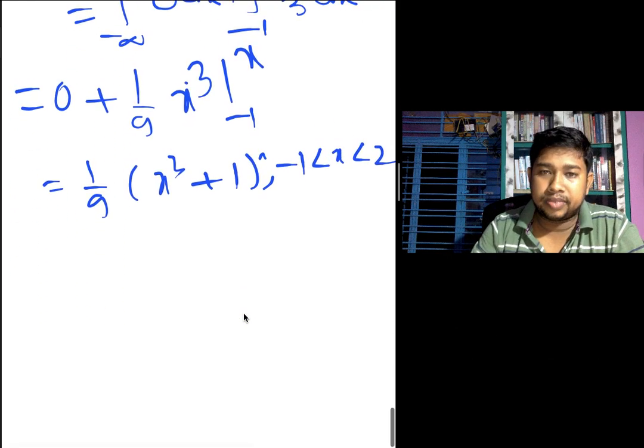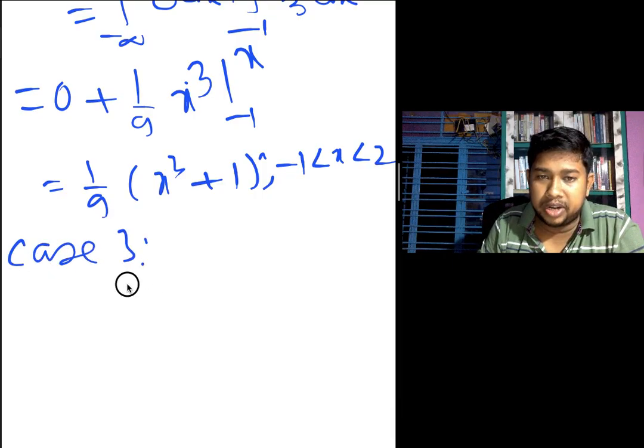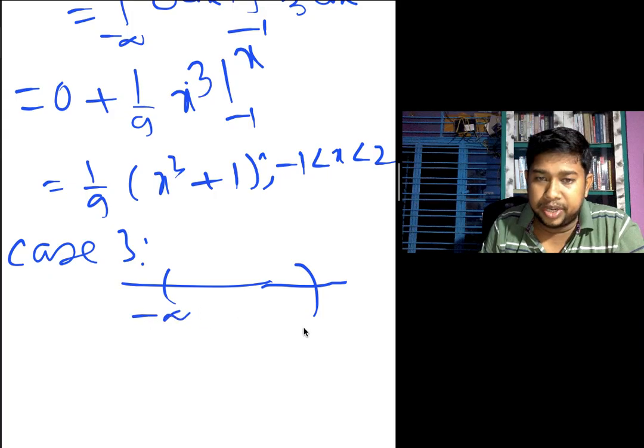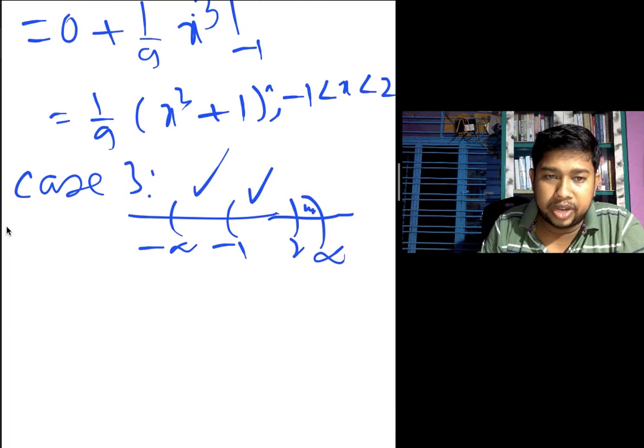Next part, case 3. What is the next part? Go to the interval minus infinity to infinity, minus 1 to 2. This is already happened. This value is 0. This is already happened. This value is 1 by 9 x cube plus 1. Last part is here, the 2 to infinity. F of x equal